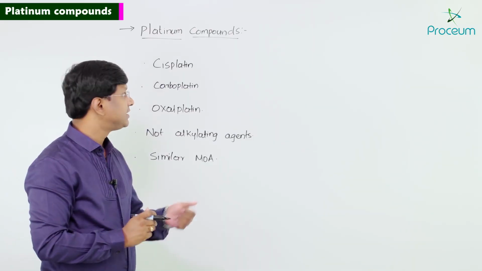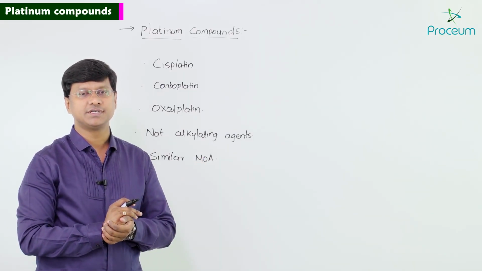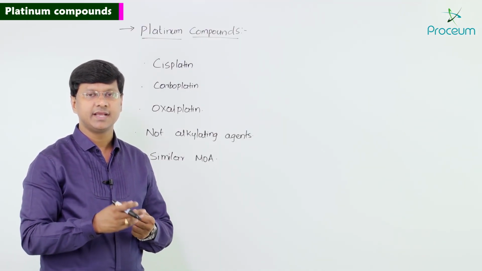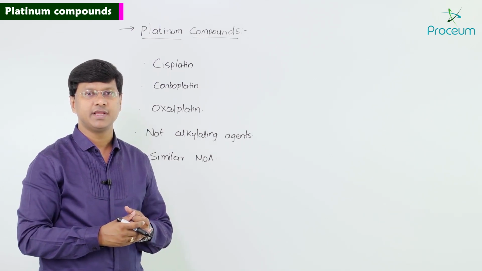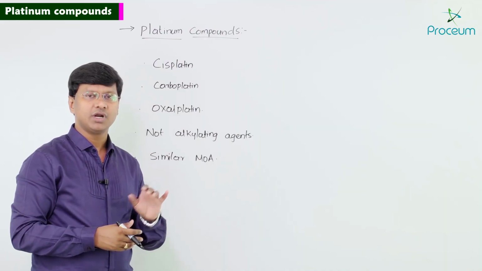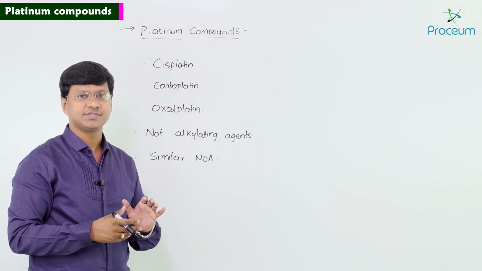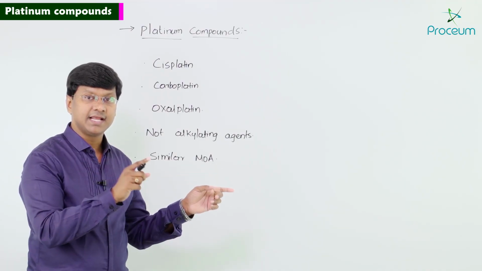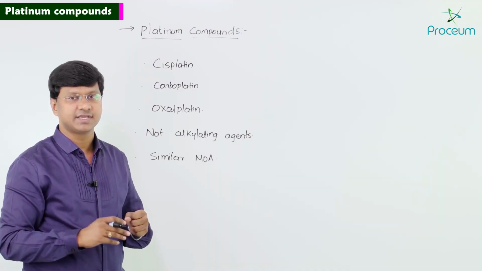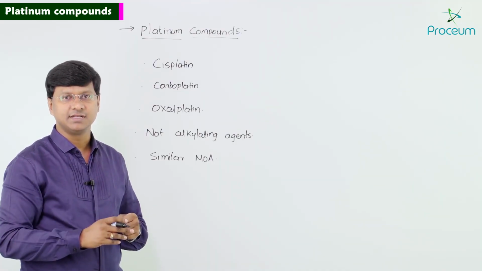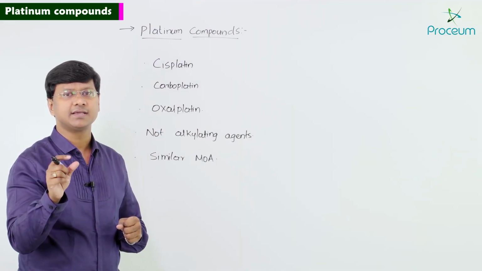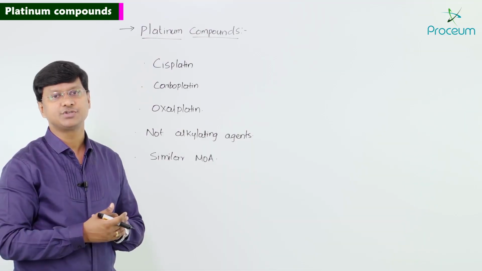If you take the alkylating agents we have discussed, they alkylate the DNA, cause breakage of the DNA, and kill the cell. The only difference is that in the alkylating agents, alkylation of the DNA takes place, thereby killing the cell, whereas here the platinum is used instead of the alkyl group to form dimers of the DNA.